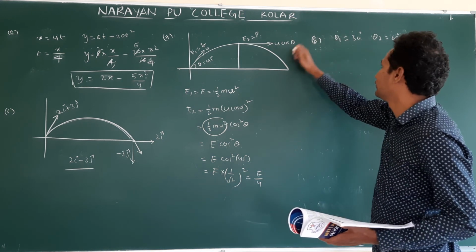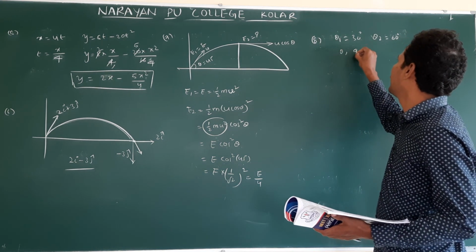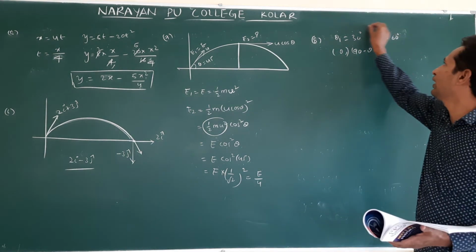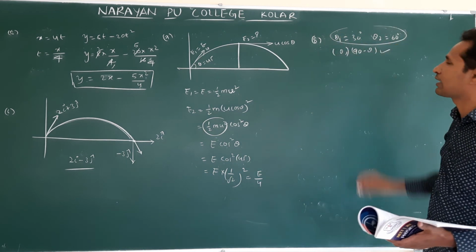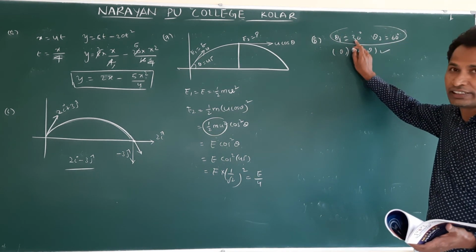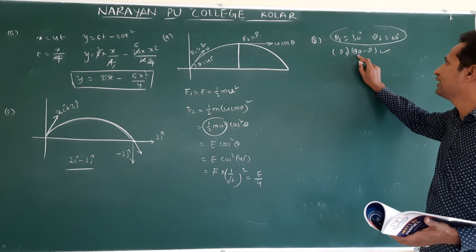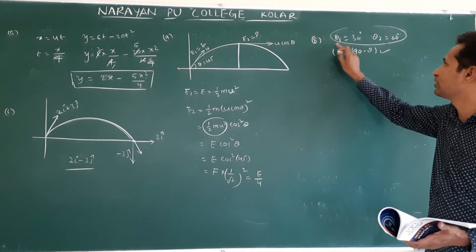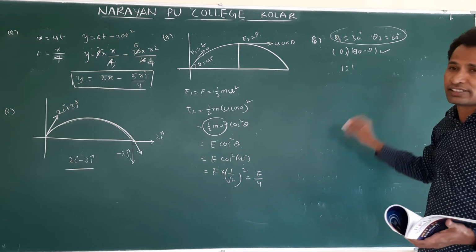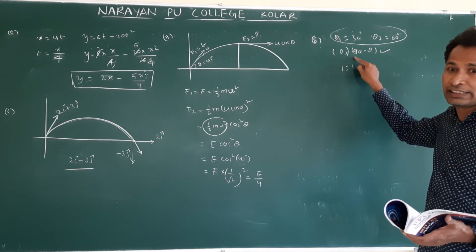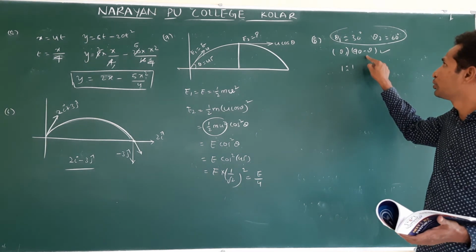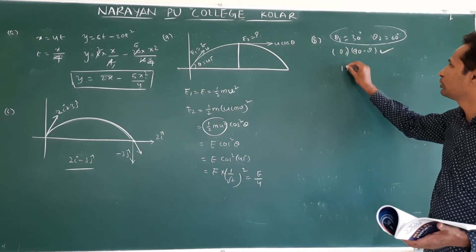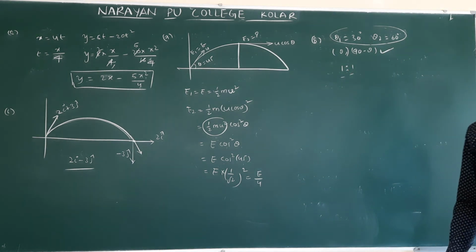We have a range, one special condition is there. For theta and 90 minus theta, for these two angular projections, the range remains the same. Check whether the given set of angles satisfies this or not. Theta is 30 degree, another angle is 90 minus theta, 90 minus 30 is 60. So this satisfies the condition, so the ranges are the same. This we have seen in previous classes. Theta and 90 minus theta, their ranges are equal. So the range ratio is 1:1.